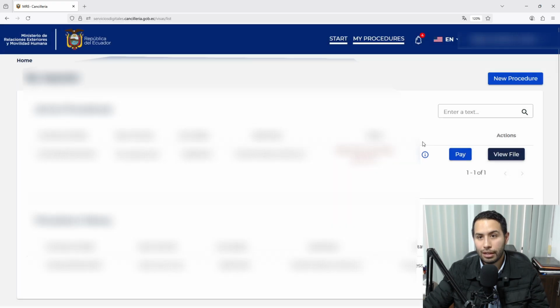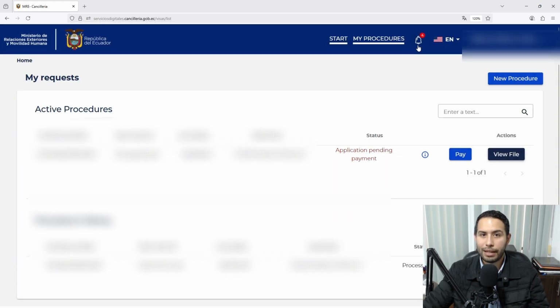But you also have to check the notifications on this bell, which is what you will get in your email. Be sure to check your spam folder because sometimes things go there.